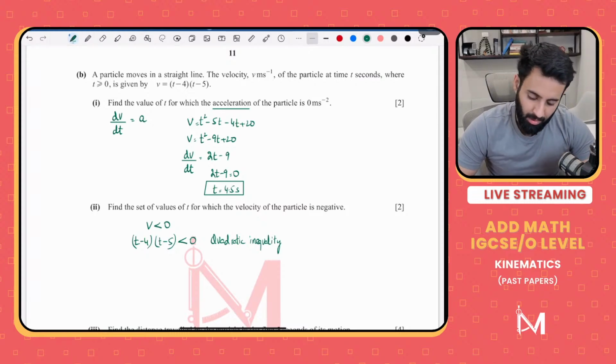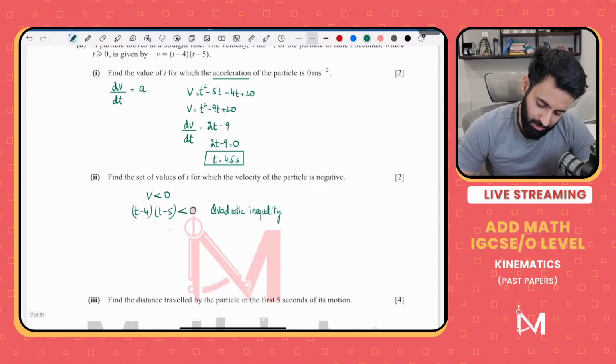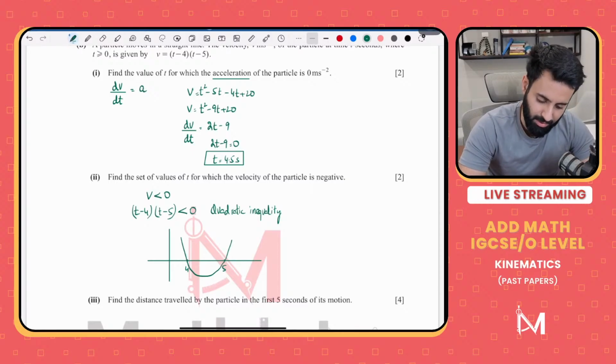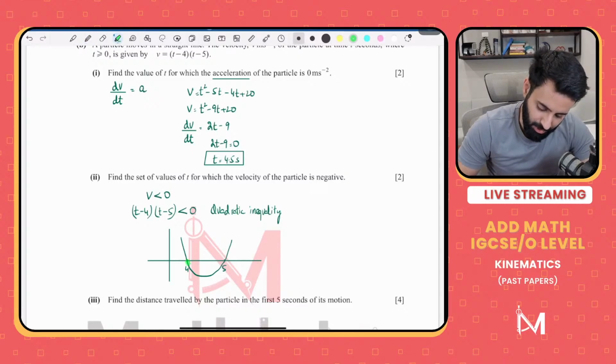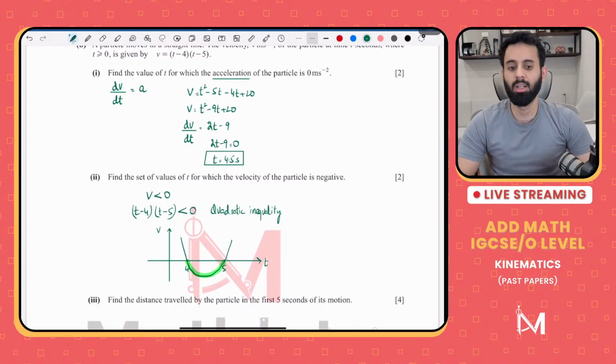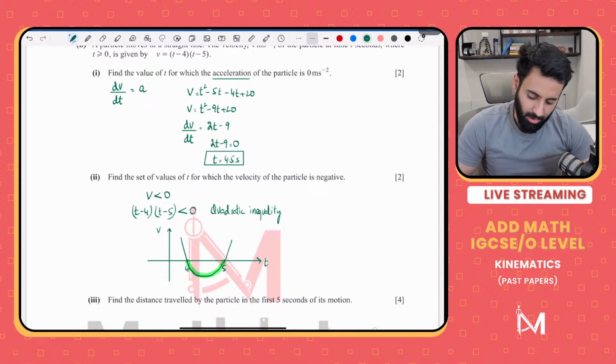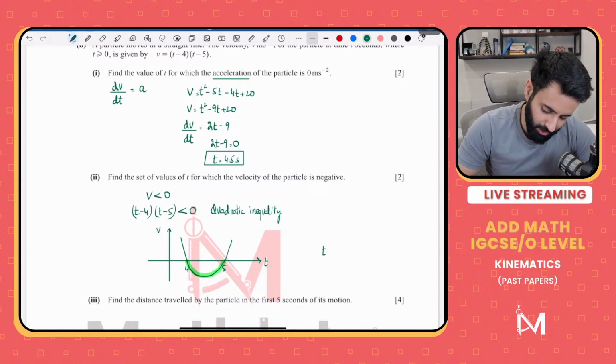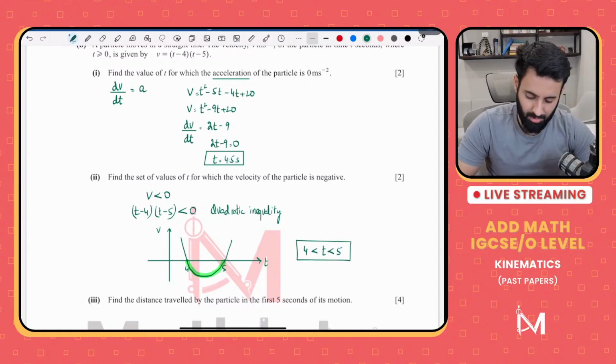Now, quadratic inequality means this is what we're going to do. We're going to make a quadratic curve such that it's cutting the x-axis at 4 and 5, and we want the range of t where the curve is below the x-axis. That means we want the range of t that will give us this part of the curve. If you don't know quadratic inequalities, you can't solve this, so go back and revise quadratic inequalities. So what's the range for this part of the curve? It's from 4 to 5. That's the answer. There you go.